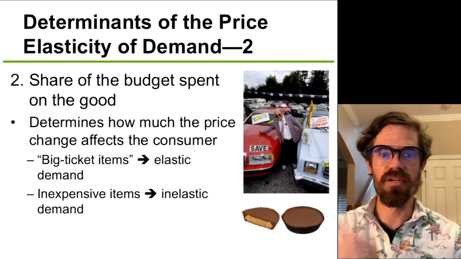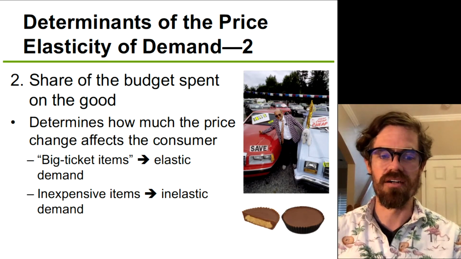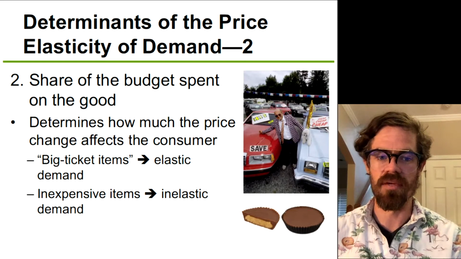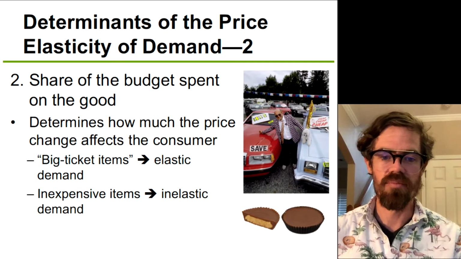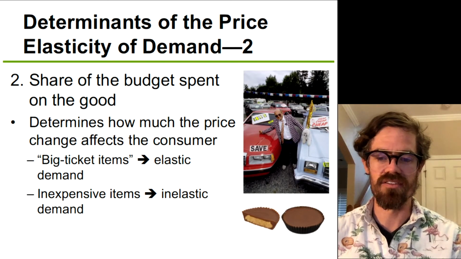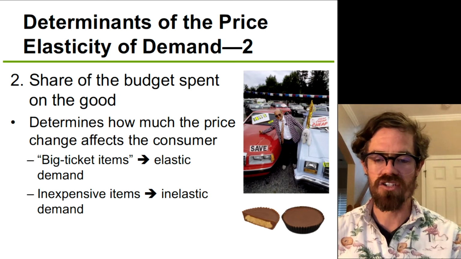So big ticket items are much more elastic in terms of demand, whereas things that are very inexpensive take up a very small fraction of people's budgets. People aren't as responsive because it's such a small fraction of their budget, something like these Reese's peanut butter cups.